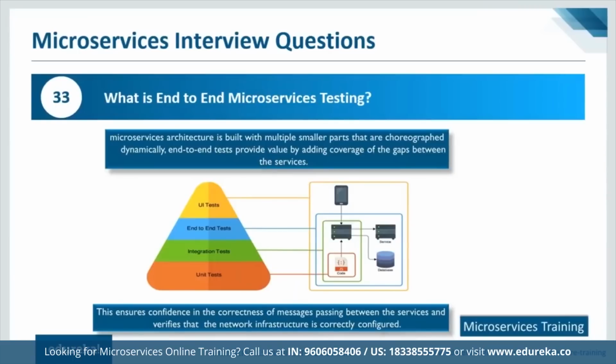What is end-to-end microservices testing? Now, this is completely opposite from what we just discussed. To give you an example, think of it as your bike servicing. When you give your bike for servicing, there are certain issues that do not occur every time. Say, for example, your brake failed completely and your brake wire needed replacement. This won't happen every month, but this was an issue this time. But there are certain things that happen every month, like your oil checking, your bike washing, tightening certain screws and all those things. So this kind of an approach that happens every now and then has to be done frequently or has to be done end to end. This kind of testing is called end-to-end testing.